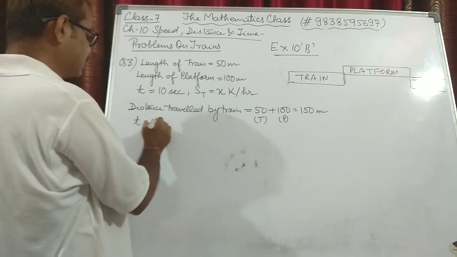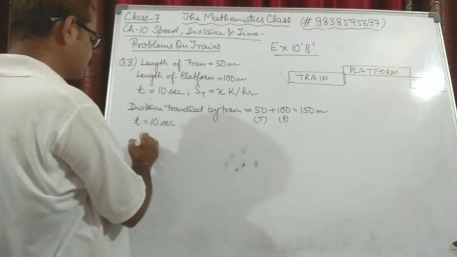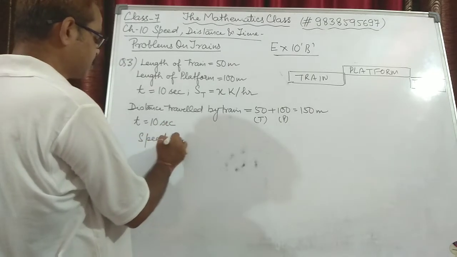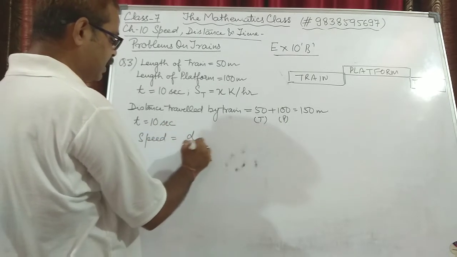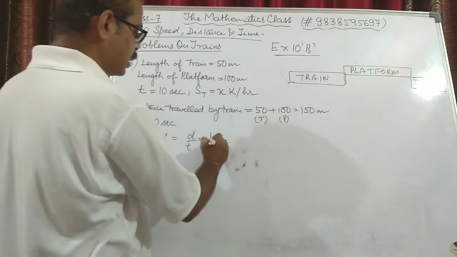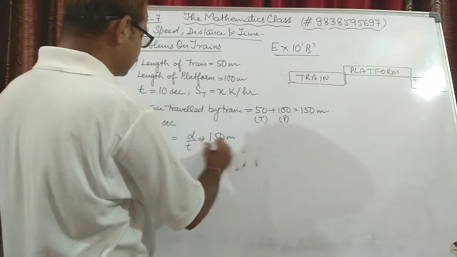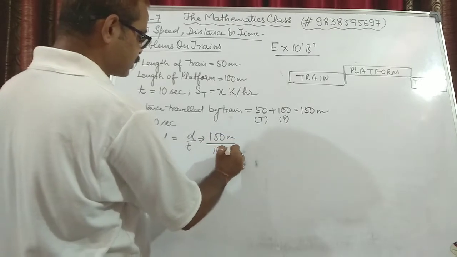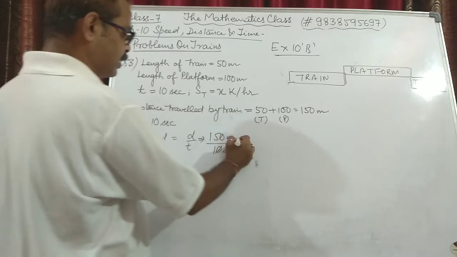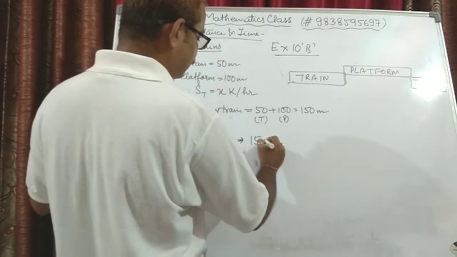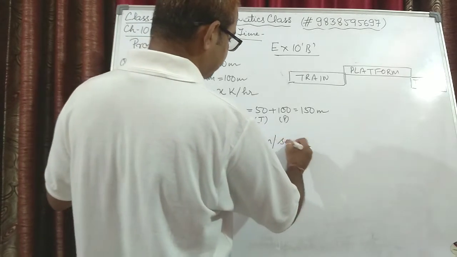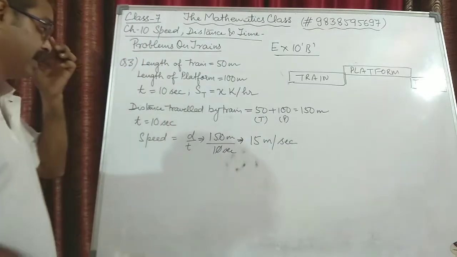Time is 10 seconds. So the speed, we know speed is equal to distance upon time. Distance is how much? 150 meters upon 10 seconds. So the zeros cancel, and you will get 15 meters per second as the speed of the train.